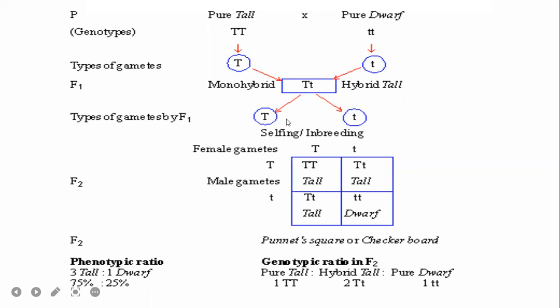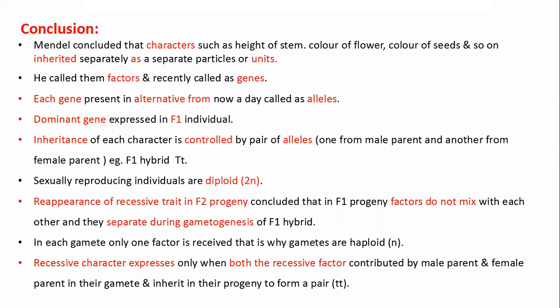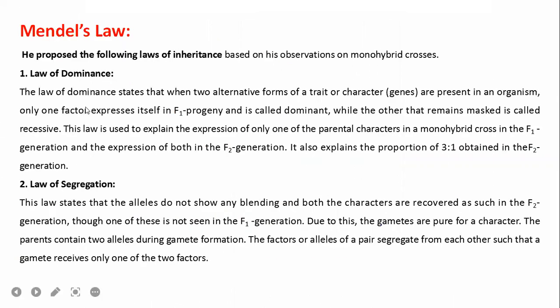No matter whether it is a dominant gene or a recessive gene, one gene goes to one gamete and another gene goes to another gamete. This means there is a segregation of dominant and recessive genes during the cell division process. So this is called the law of segregation. That's what is given here: law of dominance, law of segregation.